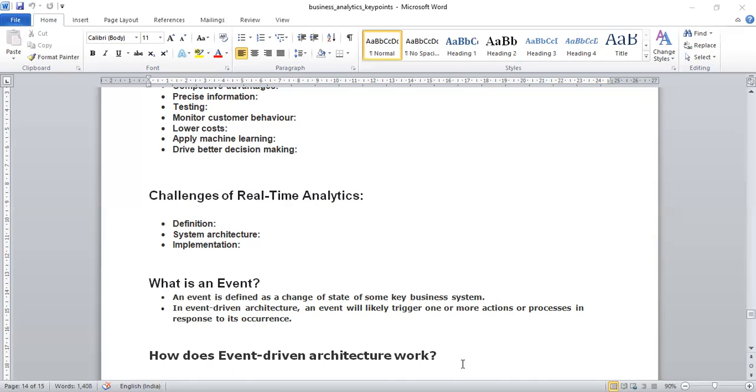Then the implementation part: implementing a real-time analytics tool may require technical know-how or an IT team to make sure that the system works well with the existing tools. It can also be used as an out-of-the-box, no-code automation solution. So this is very important. Try to use a tool which can be used by a non-technical person as well.